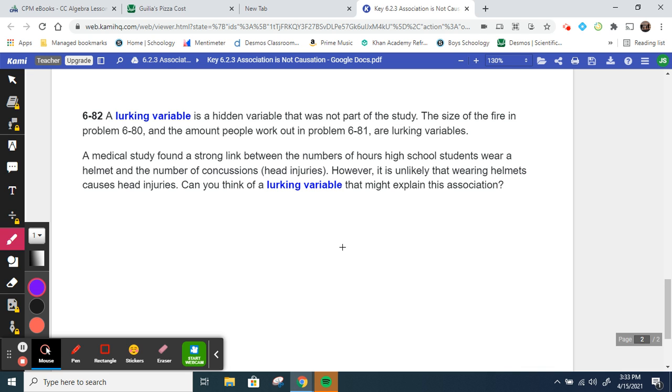So this last situation here, a medical study found a strong link between the number of hours high school students wear a helmet and the number of concussions or head injuries. However, it is unlikely that wearing helmets causes head injuries. Can you think of a lurking variable that might explain this association? So why is it maybe that people who wear helmets end up getting concussions? Because it's unlikely that wearing the helmet caused the concussion, right? What's the other thing that could be going on in that situation?